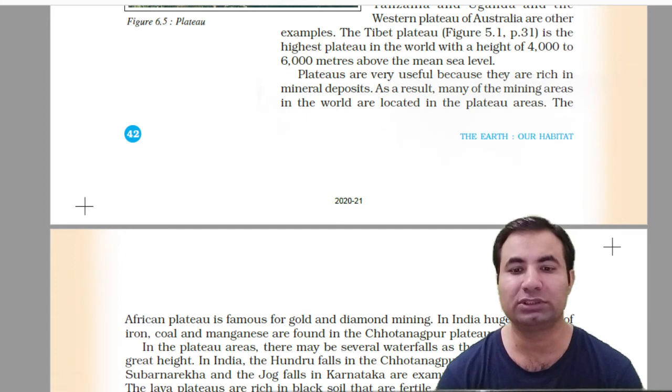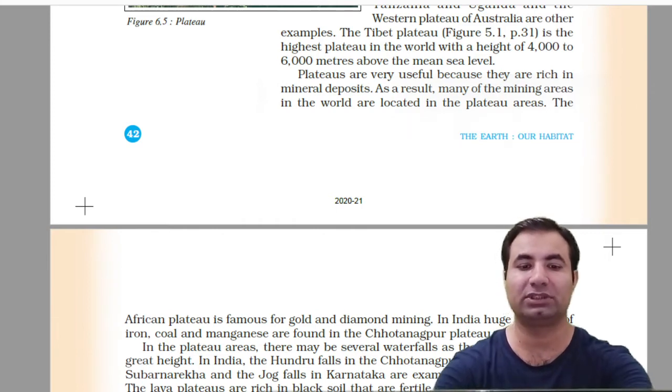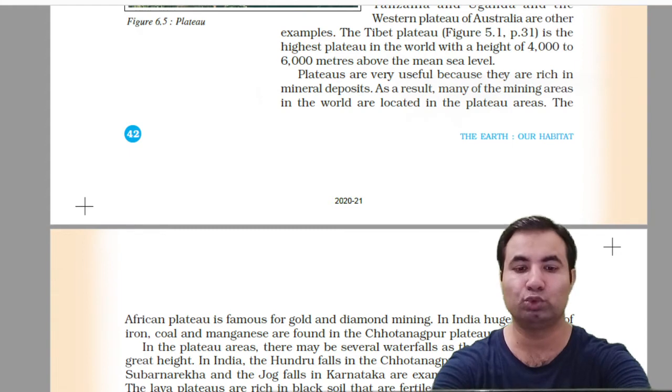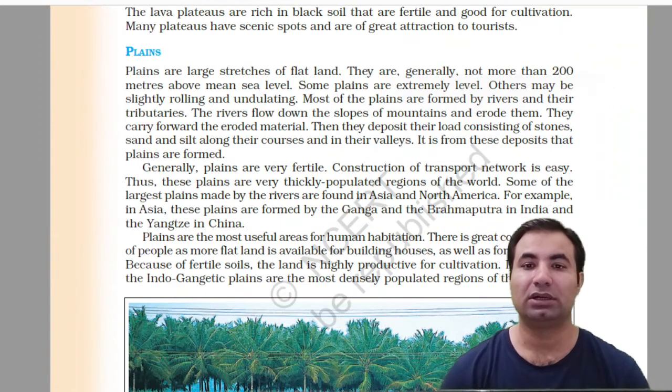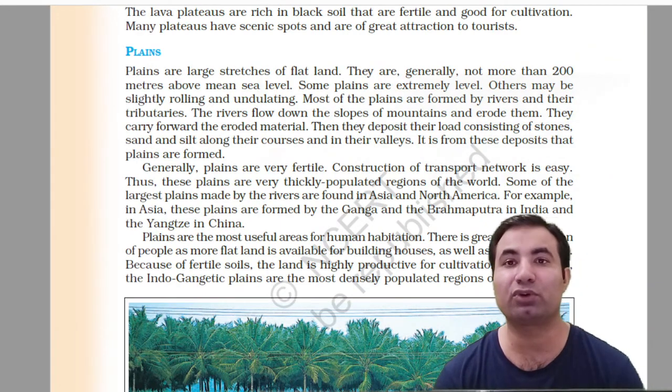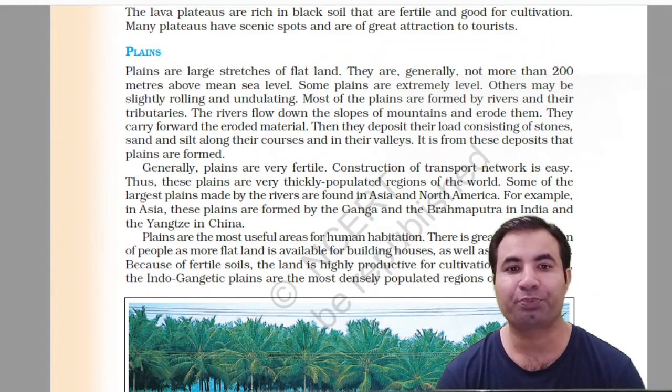So which two waterfalls? Chota Nagpur Plateau, Subarnarekha River, that is the Hundru Falls, and Jog Falls in Karnataka are examples of waterfalls on plateaus. The lava plateaus are rich in black soil and are very fertile and good for cultivation. Many plateaus have scenic spots and are of great attraction to tourism also.